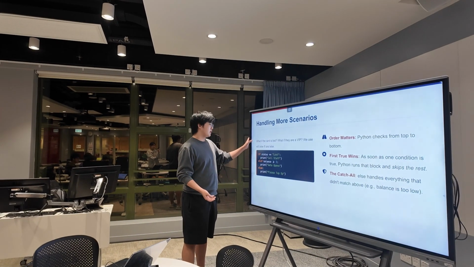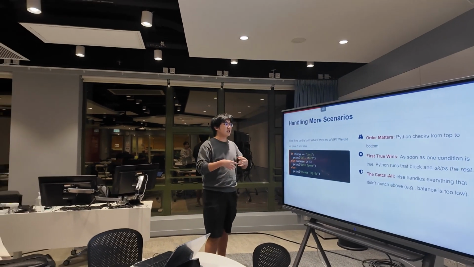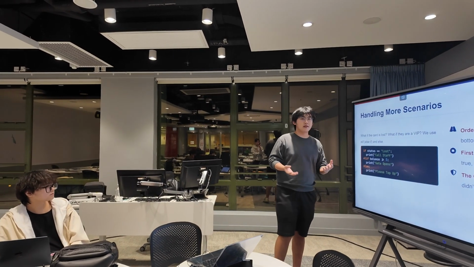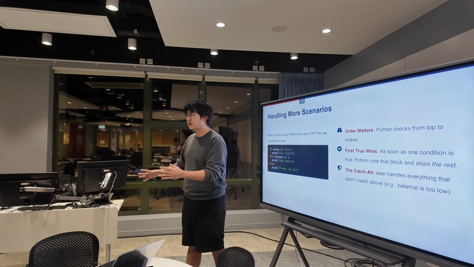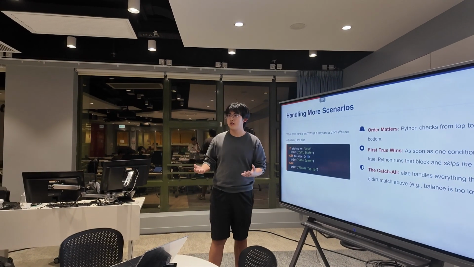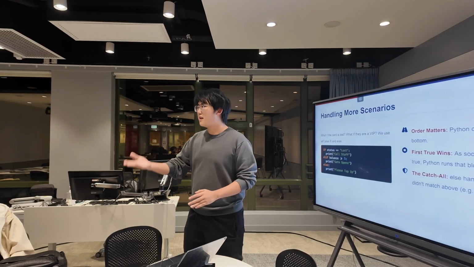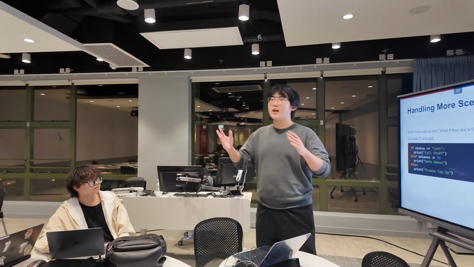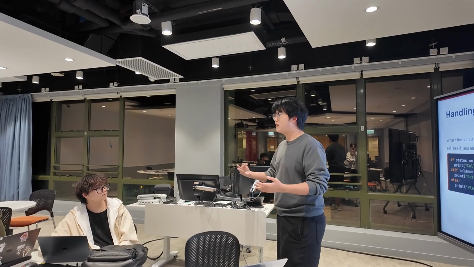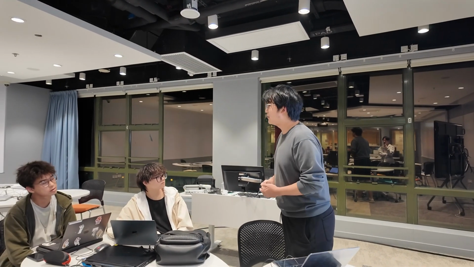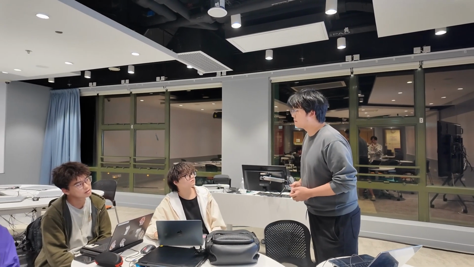Okay, so let's look at a bit more scenarios, right? In real life situations, it's not always just if and else. We have so many other different conditions. So, okay, let's make it more simple. I remember today, I got here by train from my home at Hong Kong Island. It cost about 30 Hong Kong dollars. So can you tell me, if you take a train from Hong Kong Island to Tai Po, how much would it cost?